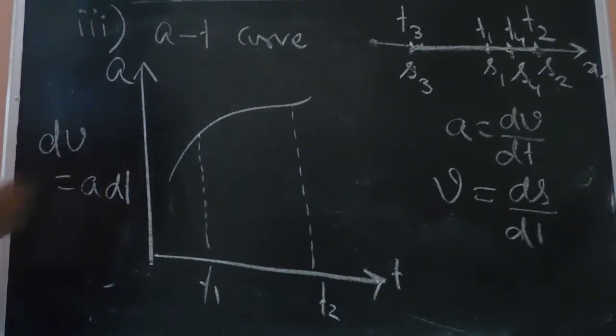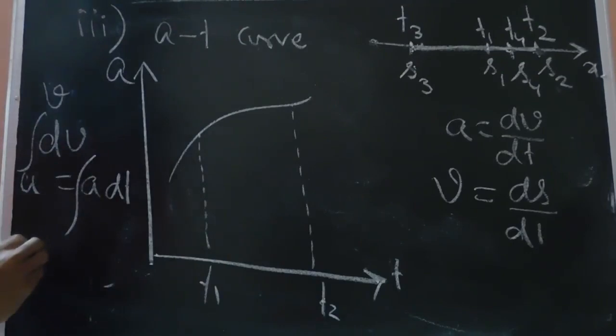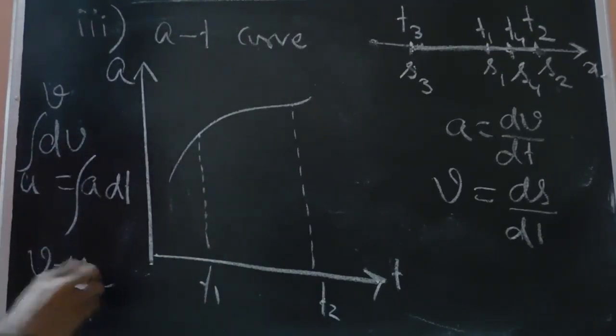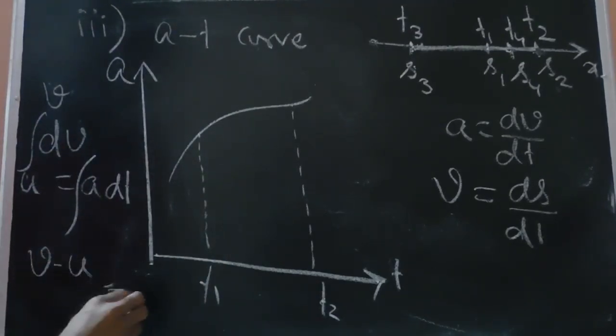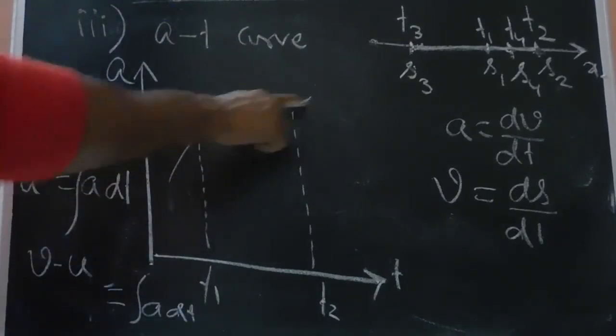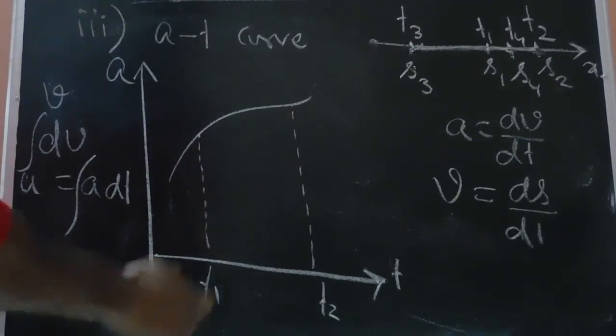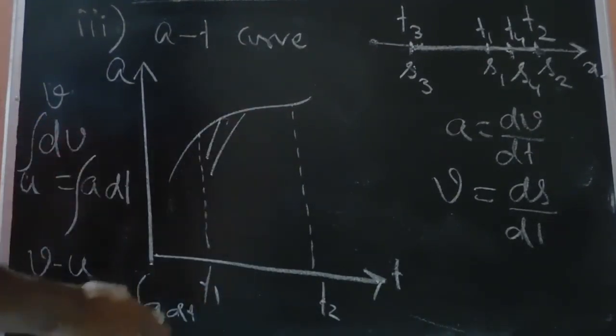Okay. So now if we integrate, let's say at time t1 the initial velocity was u, and at time t2 the velocity is v. So v minus u, the change in velocity, is equal to integral a dt. Now the acceleration is not constant according to this curve, so this has to be integrated. So the acceleration is not constant, so the a will not come out.